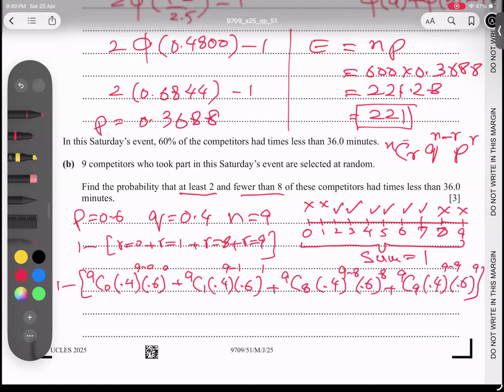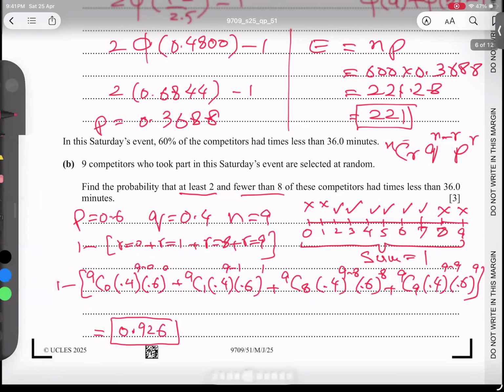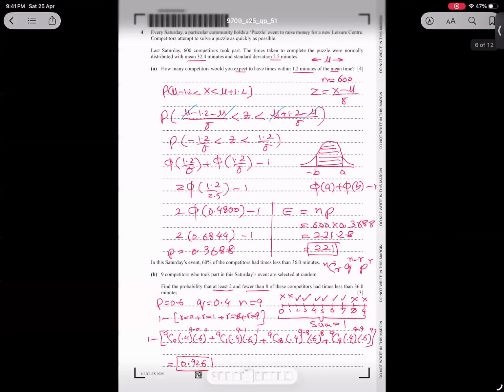Now the last step left is to type this in the calculator and get the answer. Okay, let me check what the answer turns out to be. This is a little lengthy calculation. Some values, 0.6 to power 0 is 1, no need to type. Some numbers no need to type. So finally, the answer I'm getting here after subtracting from 1 is 0.926. I hope the point is very clear. And this is done. And I think next part, or next page, yes, we have to go for now.